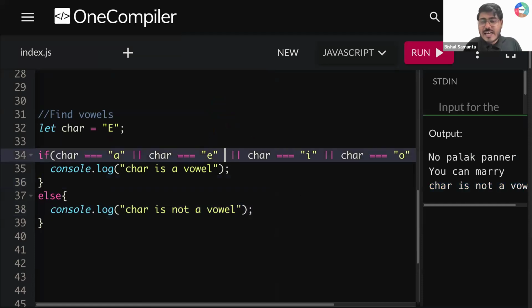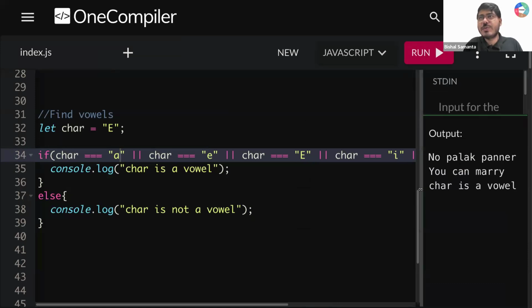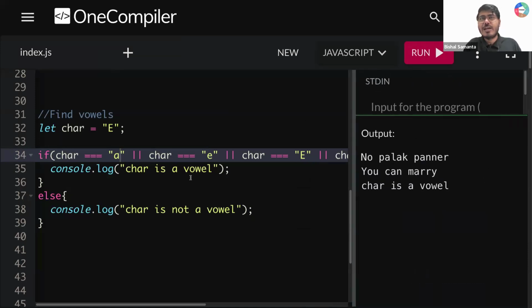if you want to handle it in this way, you can write something like that. If character value is equal to E, and for all the vowels you can write E and then capital E, you can write A and then capital A. Now if I run this, guys, you get character is a vowel. So you can handle it for now in this way. But later, we are going to learn a shortcut. In our upcoming journey, we'll be learning all of this. But for now, you can handle it in this way.